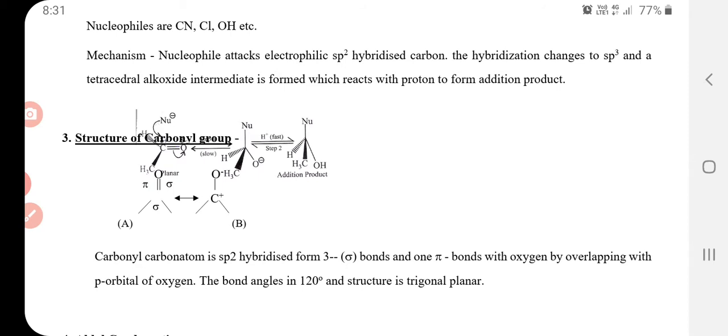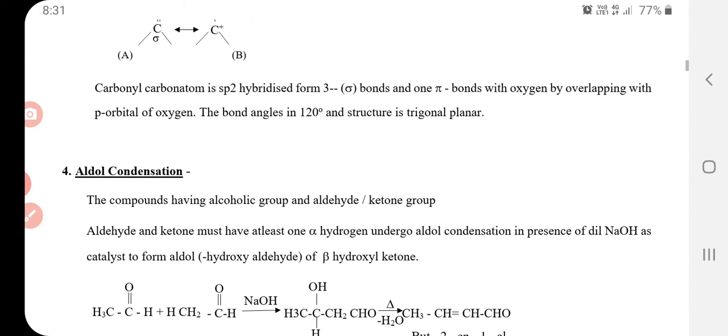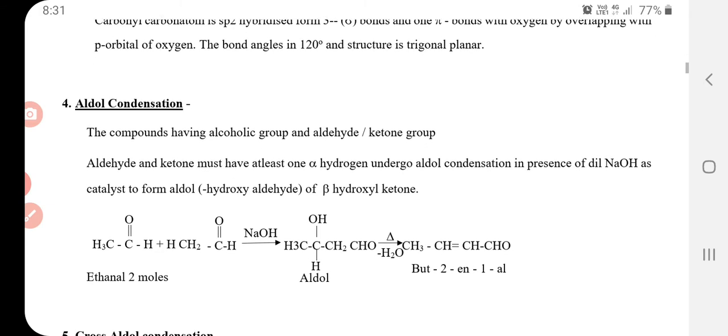This is the structure of carbonyl group. We have already discussed it in class 11th. Aldol condensation. The compound having alcoholic group and aldehyde or ketone group. Aldehyde and ketone must have at least one alpha hydrogen and undergo aldol condensation in presence of dilute sodium hydroxide as catalyst to form aldol or beta hydroxy ketone.